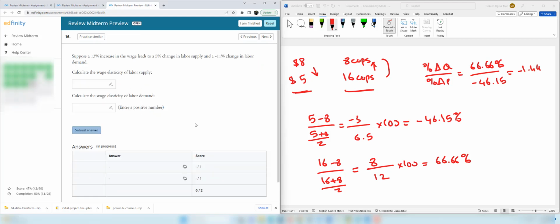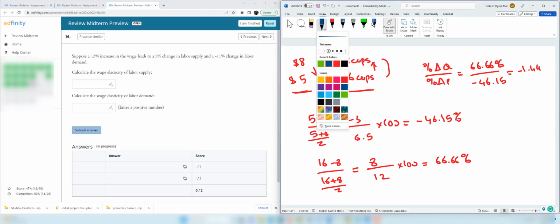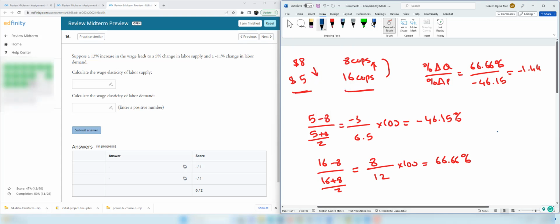Question 16. Suppose a 13% increase in the wage leads to a 5% change in labor supply and negative 11% change in labor demand. Now we are going to calculate wage elasticity of labor supply. For wage elasticity of labor supply, we are going to take percentage change in labor supply divided by percentage change in wage. Percentage change in labor supply is 5% divided by 13, which is equal to 0.38.